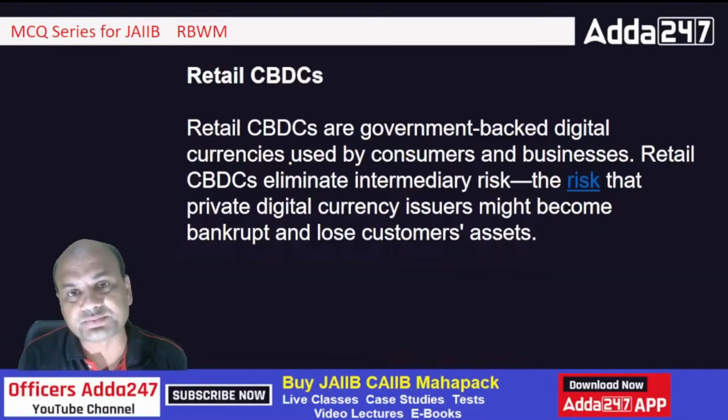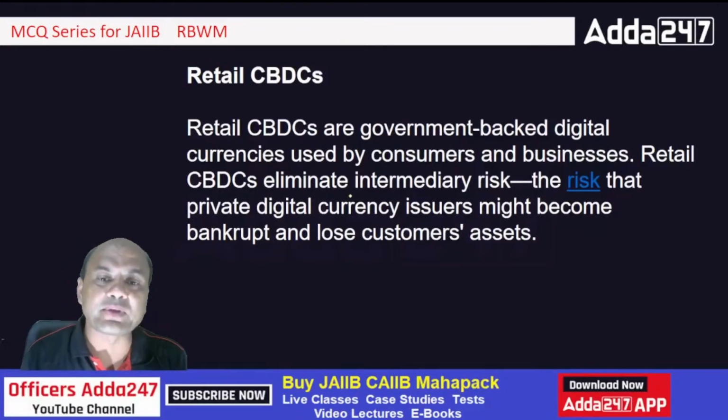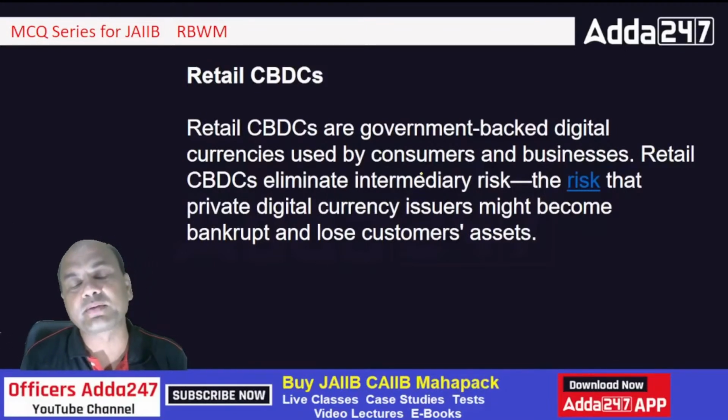The company is gone, right? So that becomes the basic problem. The issuer becomes the problem. So here the issuer will not be a problem. Why? Because the issuer is government itself. Government can't go, right? So that's why retail CBDC will be the digital tokens backed by the government itself.